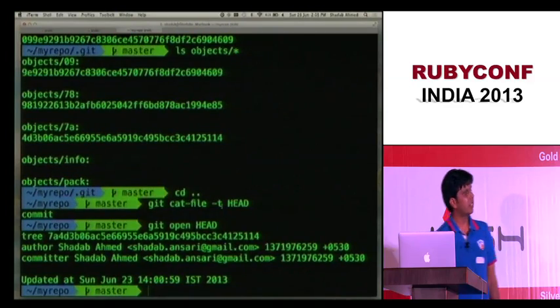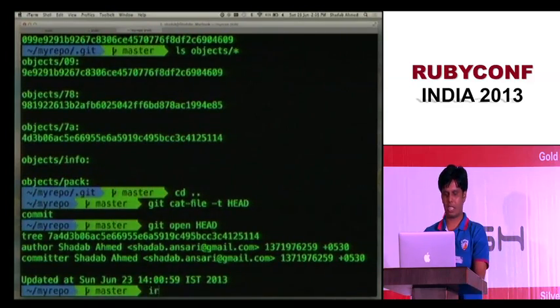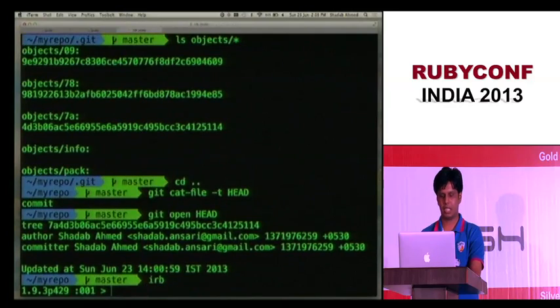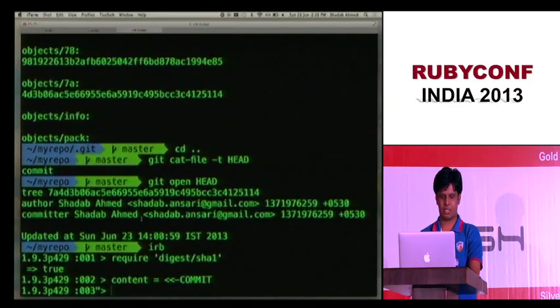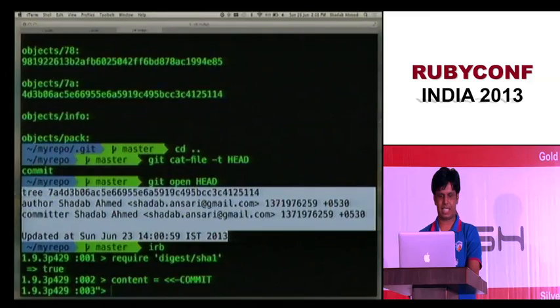So let's try to calculate this hash. How is it calculated? Let me open IRB, require digest/sha1, and put in some content. And this is the object format. So let me copy this exact text.